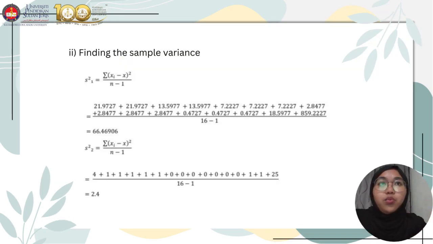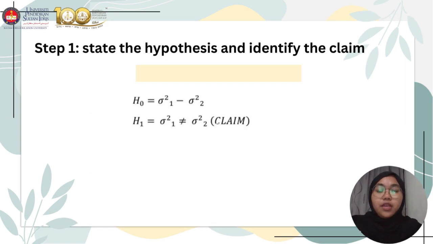Okay, then in this slide, we have the formula for finding the variance. For the first variance, we get 66.46906, and the variance for the second is 2.4. Okay, for the first step, we can see in this slide we state the hypothesis and we identify the claim.